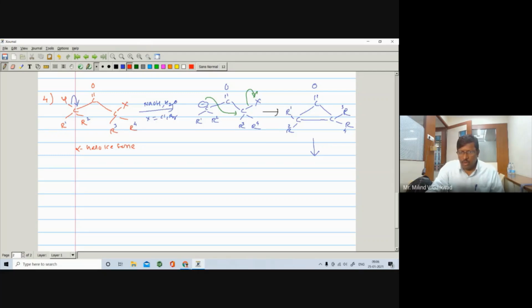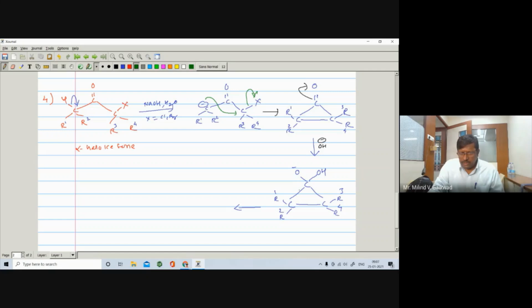So the reaction takes place in the presence of alkali, OH minus, right? The pi bond opens on the oxygen, O negative and C positive, and this negative will attack on this C positive. So we get the same compound. Here is O negative, here is OH, and here is your carbon, here is your carbon, and to this carbon there are R. Here is R1, here is R2, here is R3, and here is R4. Okay. Now, next step.